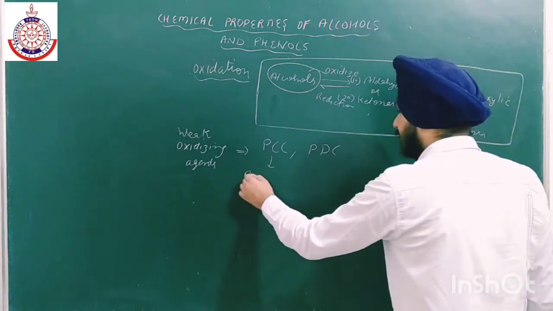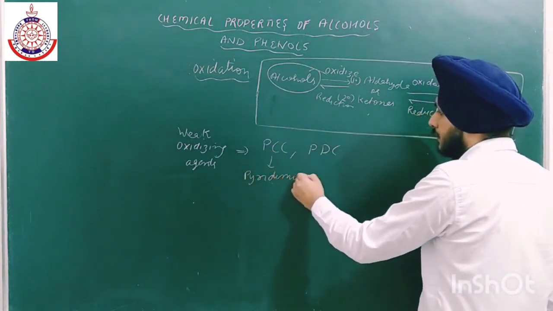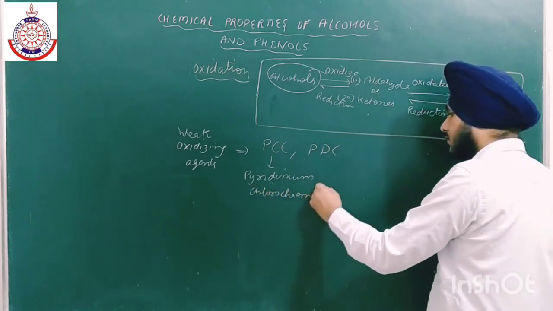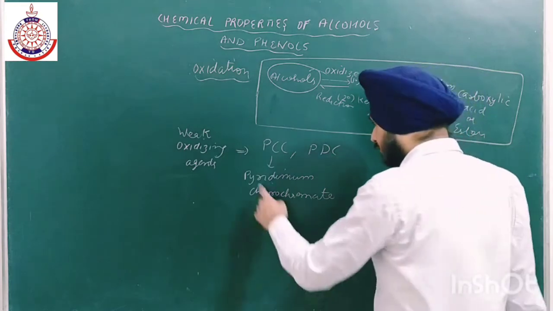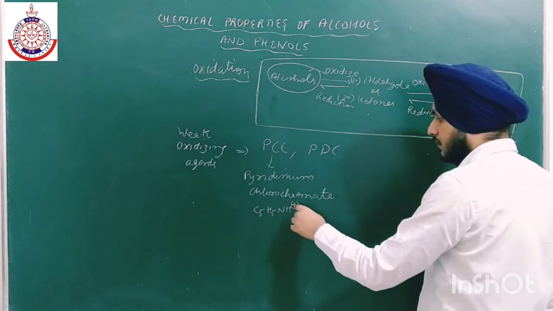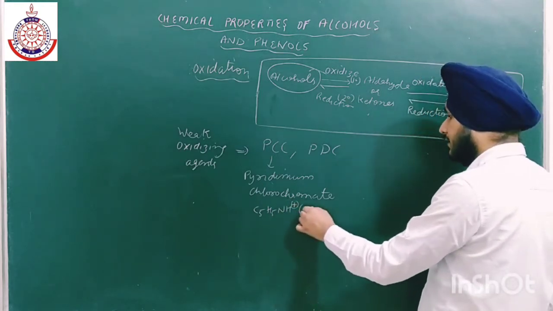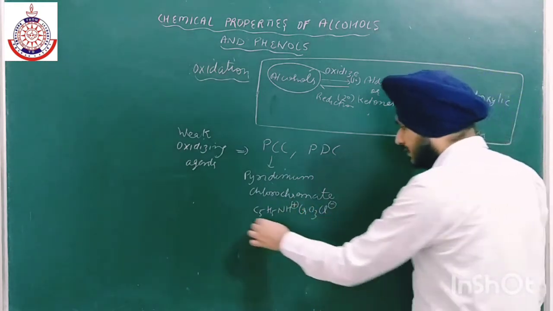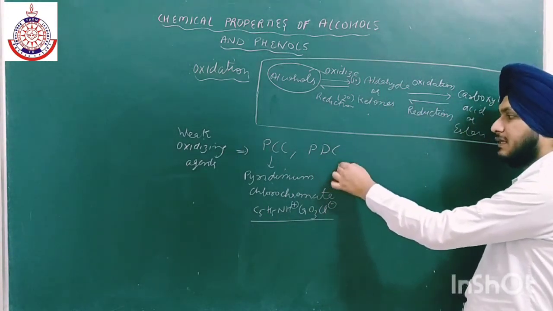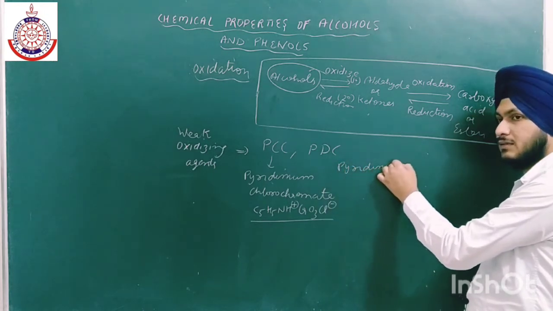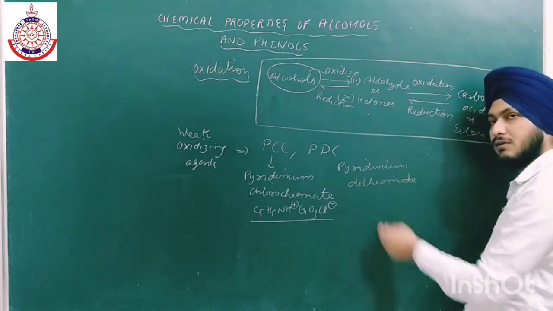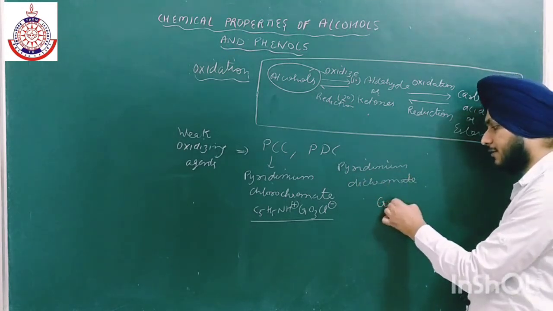PCC is pyridinium chlorochromate. Very useful. What is the formula? Pyridinium is C5H5NH positive, chloro is Cl, and chromate is CrO3, Cl negative. So this is the formula for pyridinium chlorochromate, and similarly PDC is pyridinium dichromate. We all know the formula for dichromate, Cr2O7 2 negative.